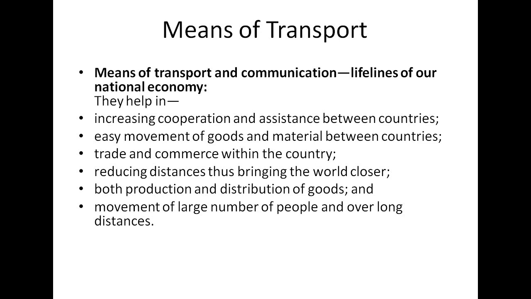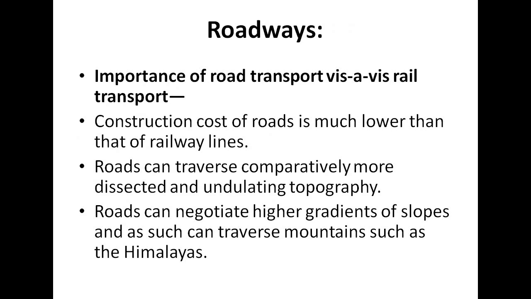Then the movement of large number of people over long distances is covered by these means of transport only. Now majorly the movement of this large number of people that they travel, it happens because of the means of transport only, and over a long distance they can cover it very easily through this means of transport. They can choose anyone here. So that was the means of transport.